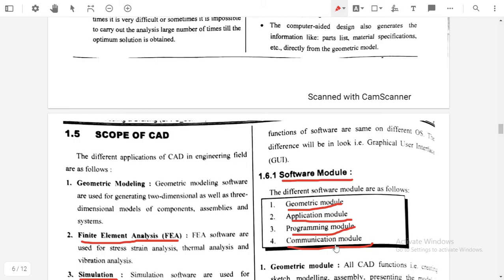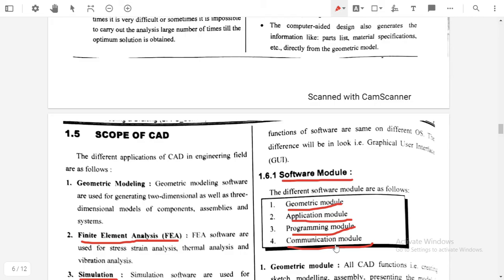It is used for finite element analysis, computational fluid dynamics, thermal analysis, crash analysis, electromagnetic analysis, or animation, simulation, and optimization purposes.